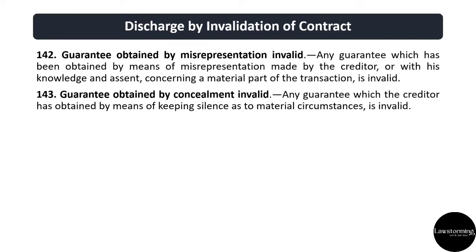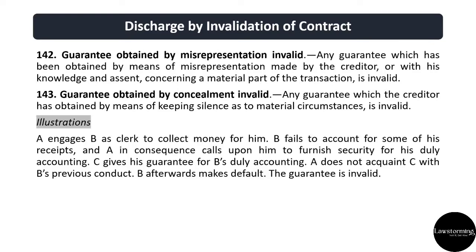After this, under section 143, guarantee obtained by concealment is invalid. So any guarantee which the creditor has obtained by means of keeping silence as to material circumstances वो भी invalid होगा, and in both these cases the surety will be discharged. Let's look at the illustration.